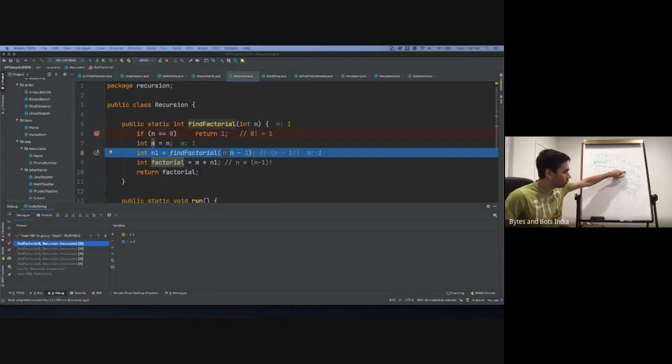I know I need to find out what n1 is. So it'll wait there for you to find n1. So it'll call itself. So the method is just waiting on itself to get the unknowns. That's why we need a break condition, because if you don't have a break condition, the method will keep calling itself and your program is going to keep waiting at every level for the previous level to complete. And if there's no break condition, it will never complete. So when there's a break condition and the program starts going back, it just keeps going back to a previous level where it had been waiting.